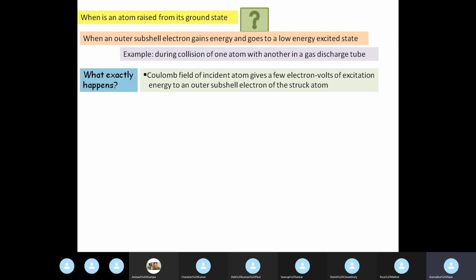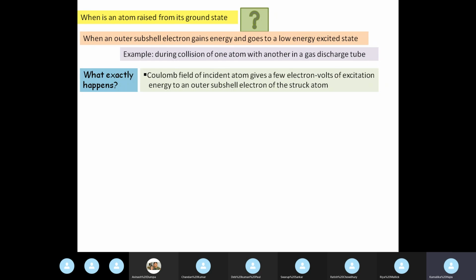We know that the outer subshell electrons are the least bound to the nucleus. The binding force of the nucleus decreases as we move away from the nucleus. So the outermost subshell electrons are least bound, and it is easiest to dislodge an electron from this outermost subshell.